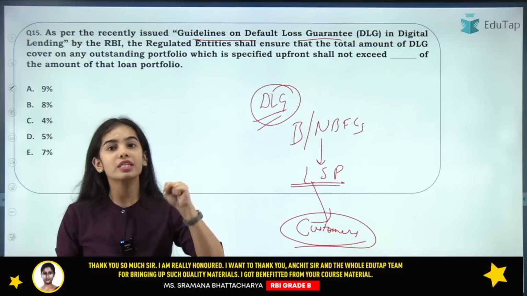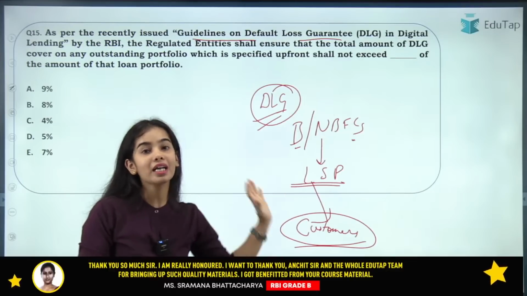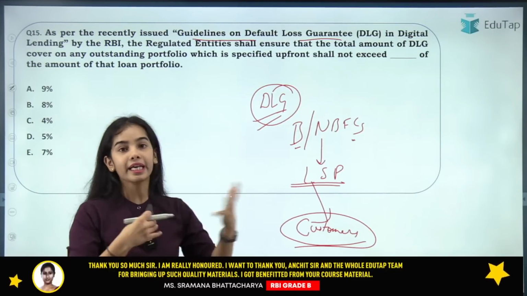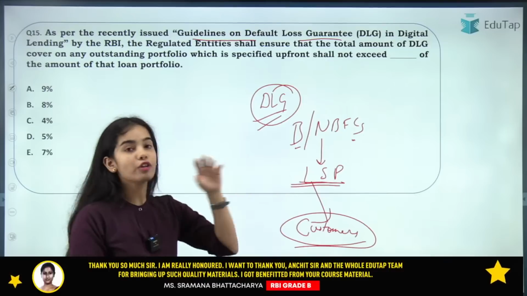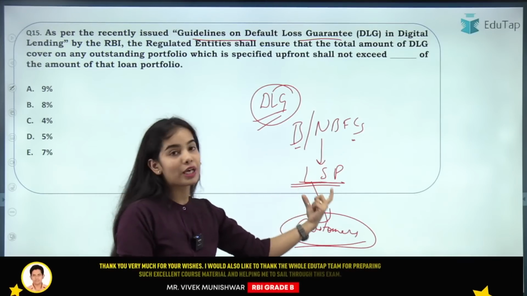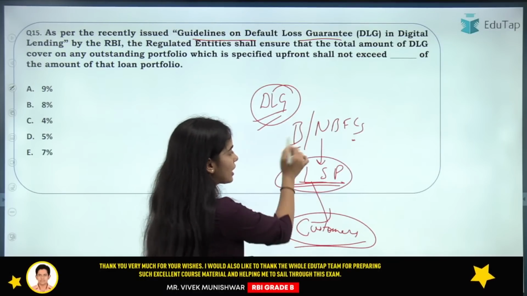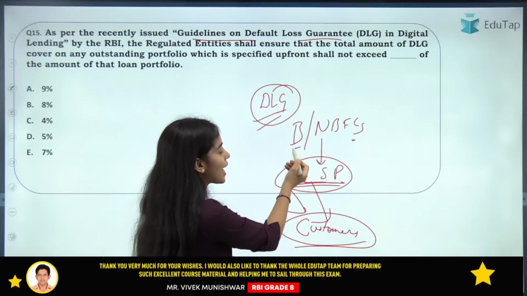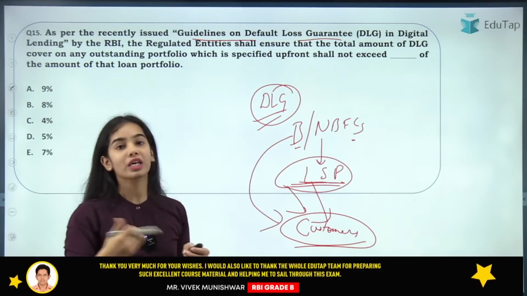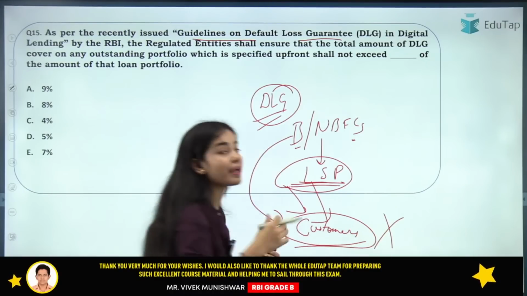The banks and the big non-banking financial companies are getting connected with such small fintechs, that is, financial technology companies, the lending service providers. The lending service providers connect with the customers and the bank gives the loan to the customers. But what if the customer is not able to repay the loan?